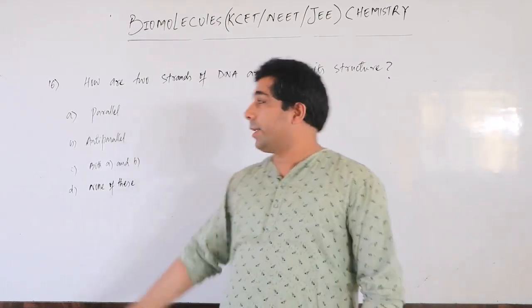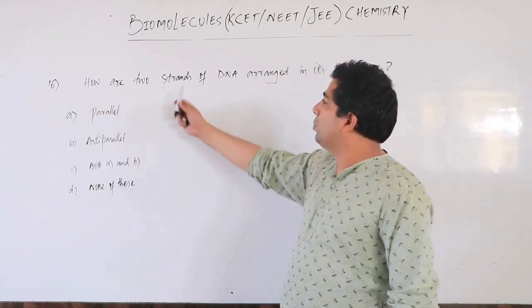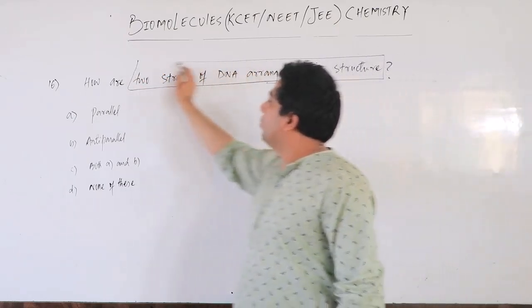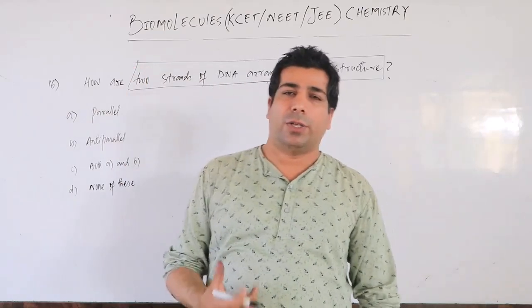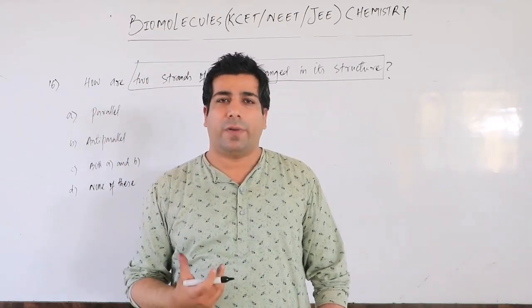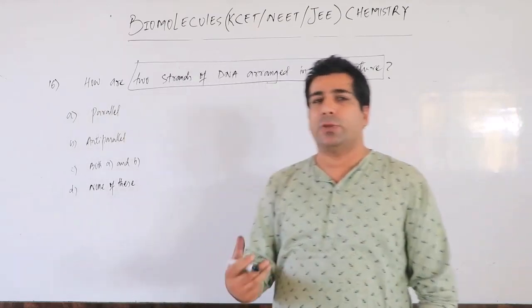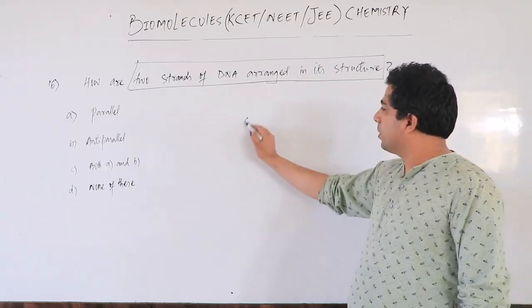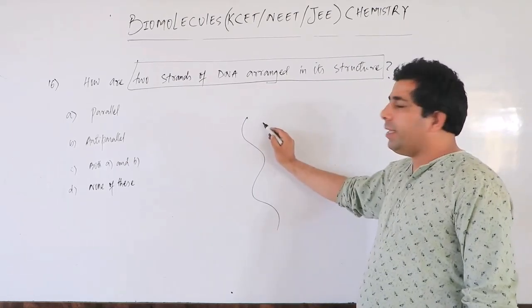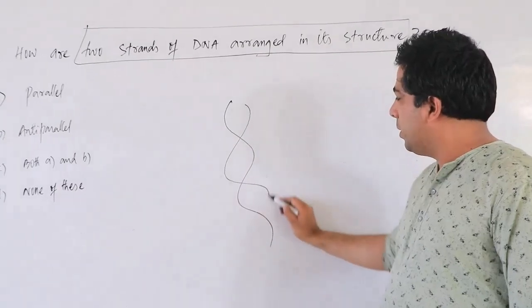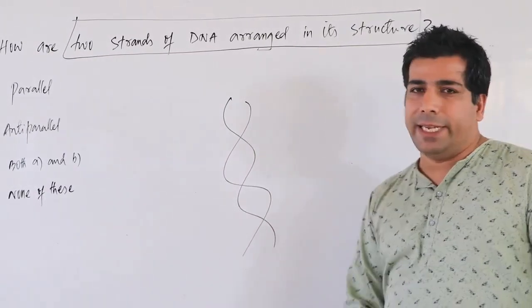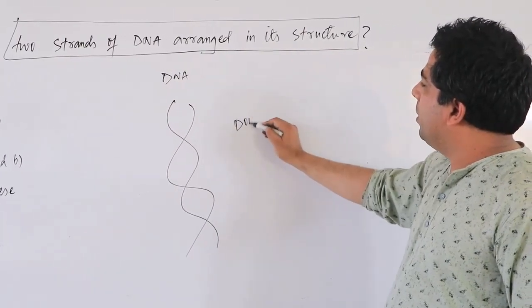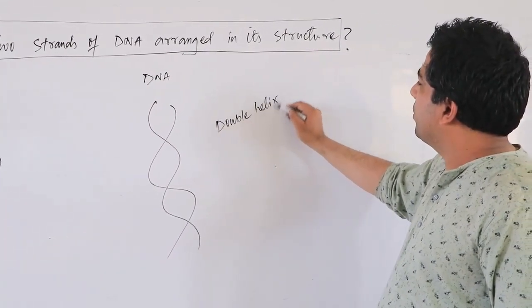Dear friends, let's look at question number 16. How are the two strands of DNA arranged in its structure? So we have to tell how the two strands of DNA are arranged with respect to each other in its structure. We know that this is the DNA structure. This is our DNA. In theory classes, I have already told you that DNA is a double helix structure.